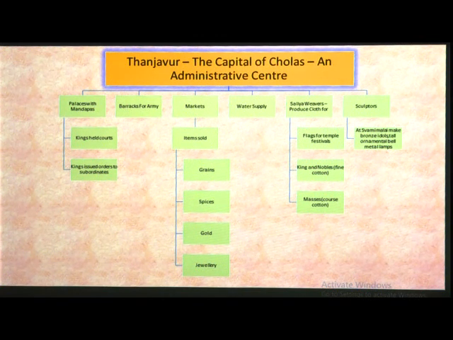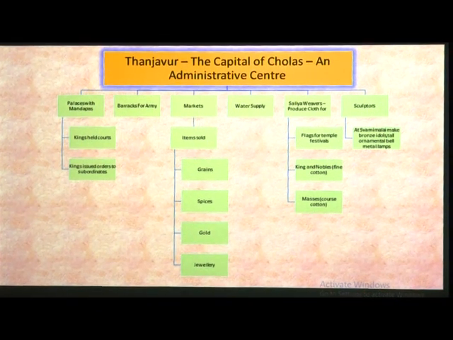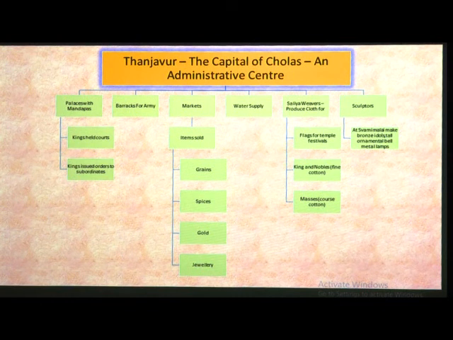Weavers produce cloth for flags for temple festivals, kings and nobles. The cloth which was produced was used to prepare flags for temples, and the fine cotton was used for the clothes of kings and nobles, and coarse cotton was used for the masses, meaning the other public.